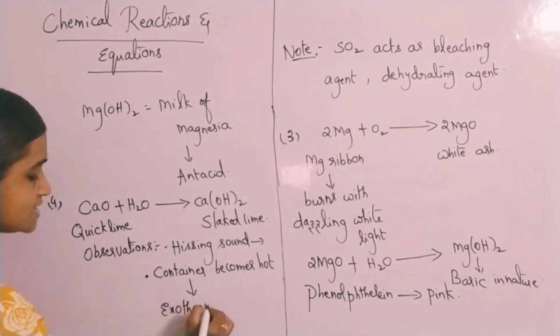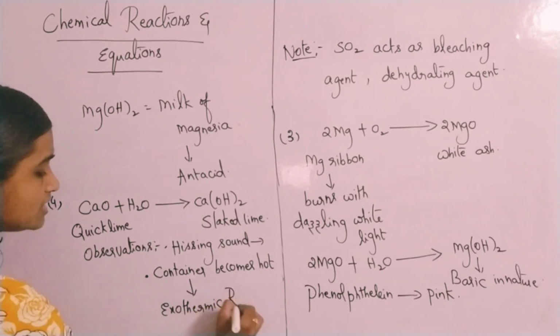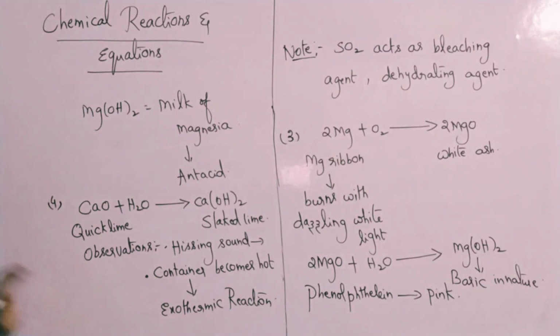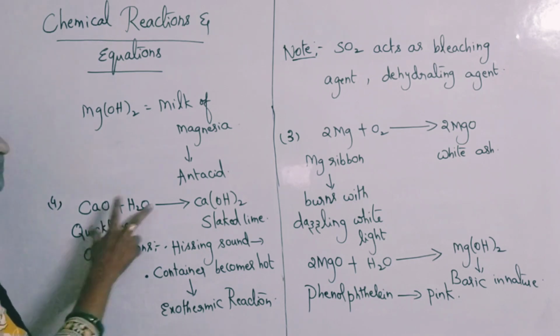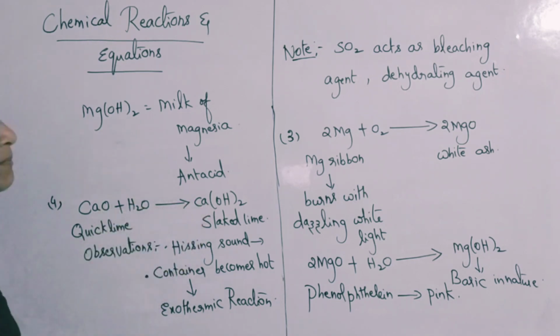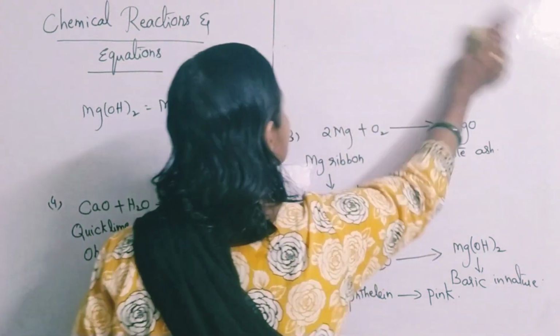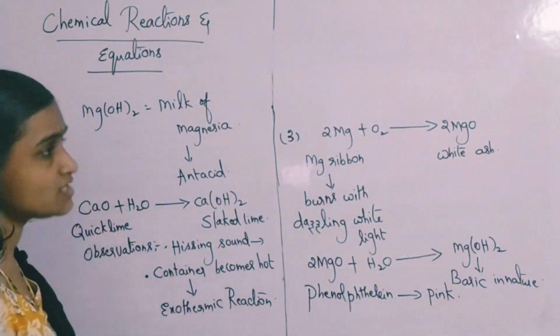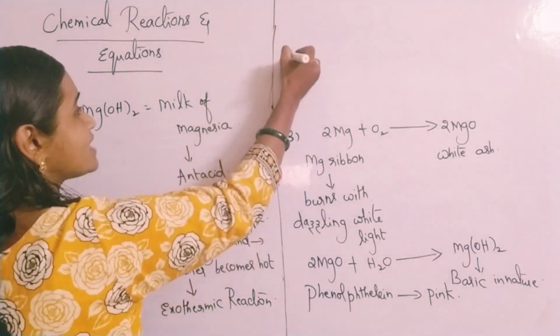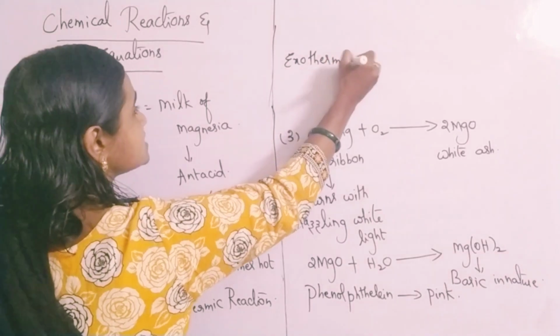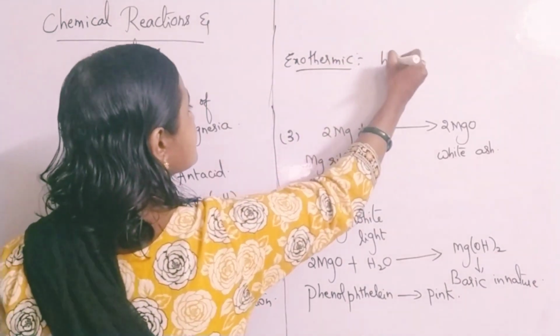What is an exothermic reaction? The reaction in which heat energy is released is called an exothermic reaction. Please remember, this is also a combination reaction only. Reactants are 2 and product is 1 only. But here you are indicating it with another new name. What is that? Exothermic reaction, which means a reaction in which heat energy is released.